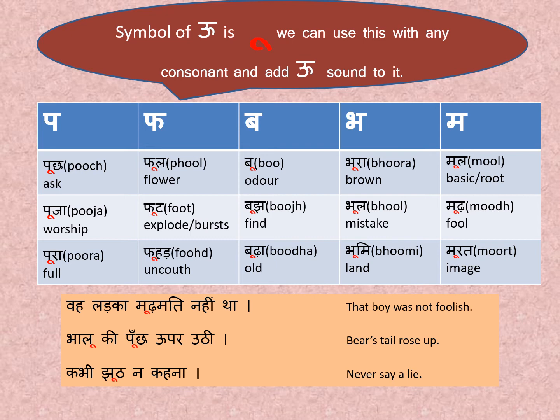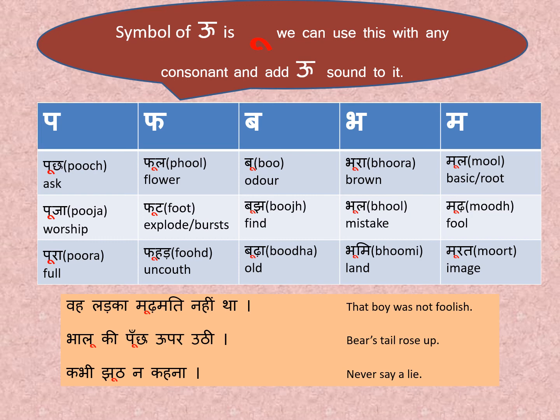You can see in the red the symbol of U, and all the words in the table also have the symbol of U. You can notice in the first column we have pooch, puja, pura. Pa has the symbol of U. Second column we have phool, phoot, poohad. Pha has the symbol of U.